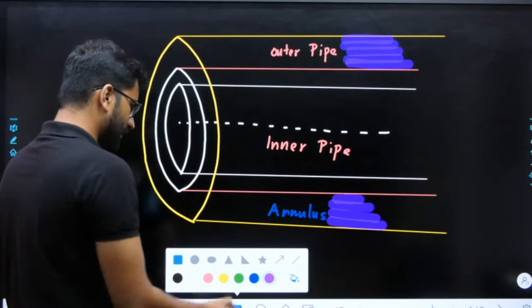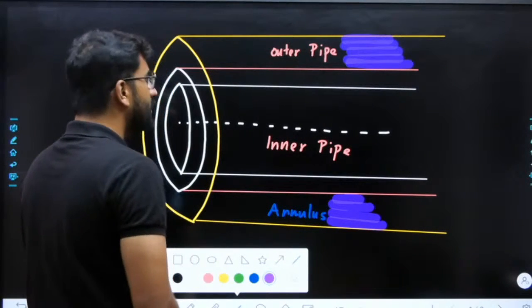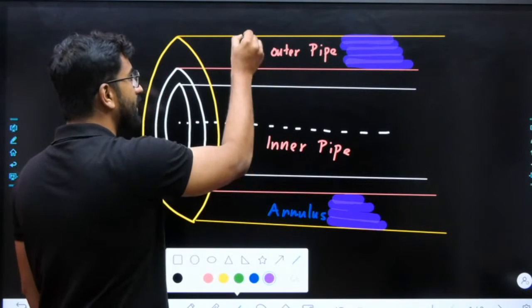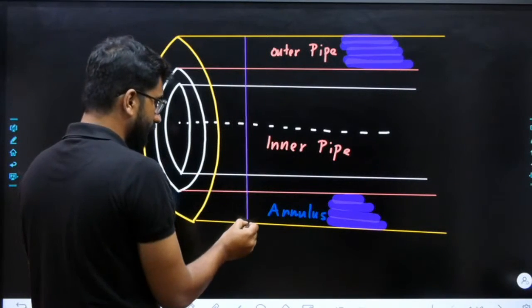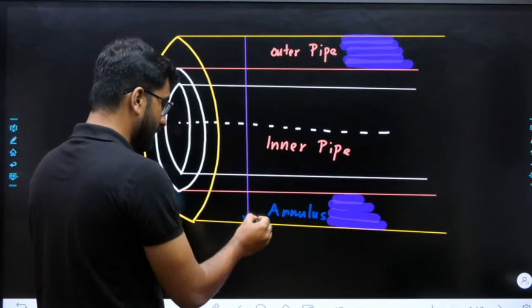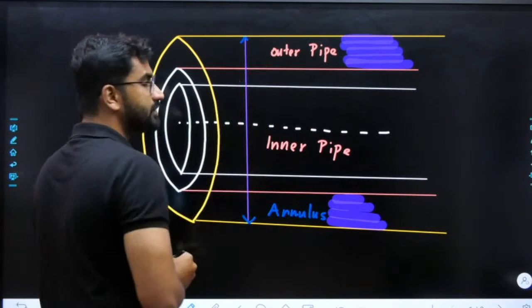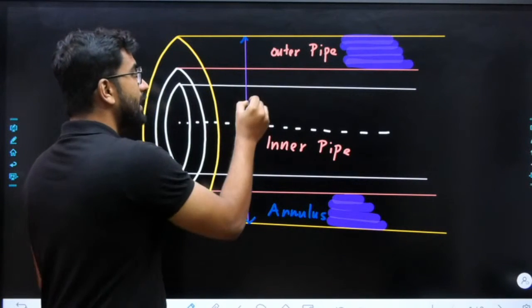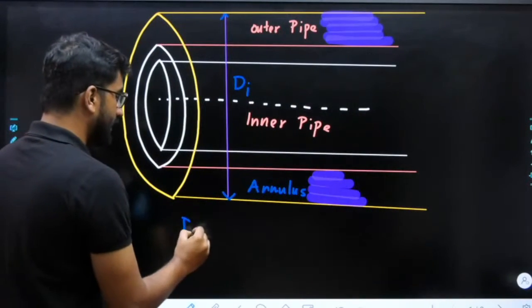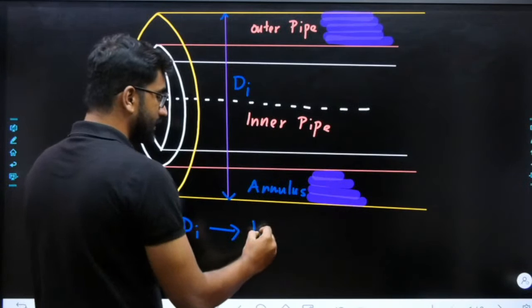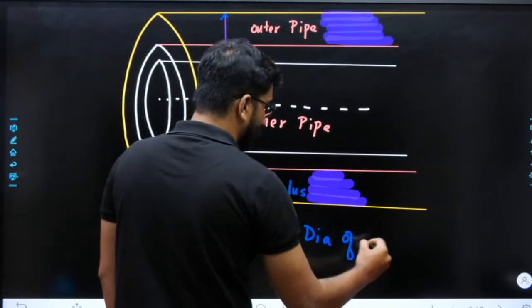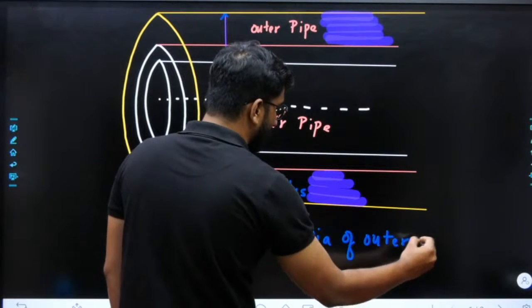Confusion है तो देख लेना यहाँ पे, simple है यार, like very simple to understand. You can see here, two diameters we have contact. The first diameter we have contact is this diameter. आप यहाँ पे देख सकते हैं, this diameter. What is this diameter? This diameter is Di. That is Di, मैं लिख लेता हूँ यहाँ पे. Di is, remember, the inner dia of outer pipe.